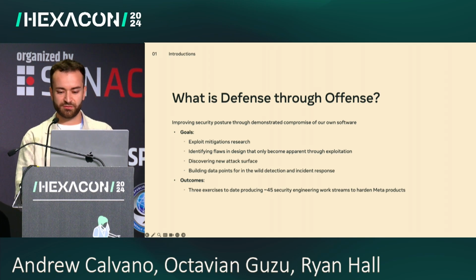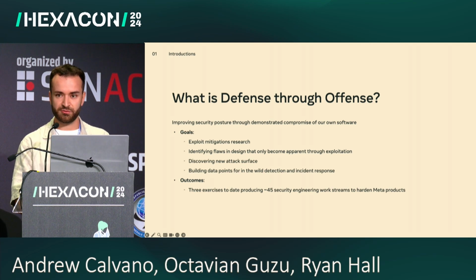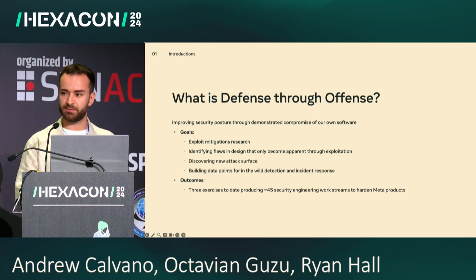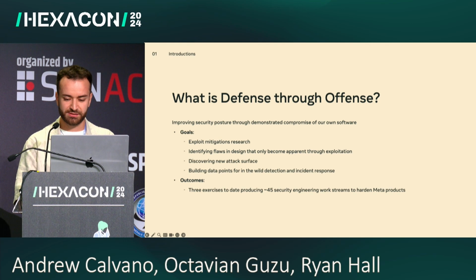There are numerous benefits of doing so. Through exploitation, we discover new weaknesses, we find new attack surface, and we build data points for in-the-wild exploitation detection. We then work together with product teams to address the resulting engineering tasks, and so far, this initiative started around 45 engineering work streams meant to harden Meta products.